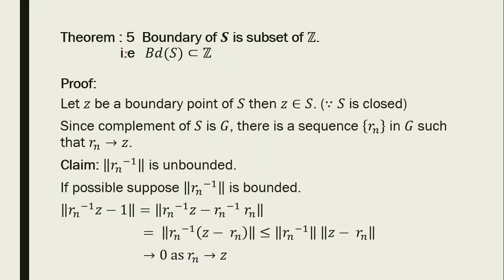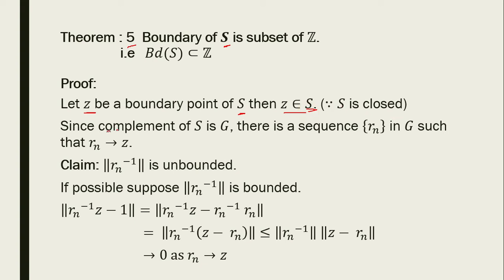Theorem 5. The boundary of S is a subset of Z. Proof. Let Z be a boundary point of S. Then Z belongs to S because S is closed.